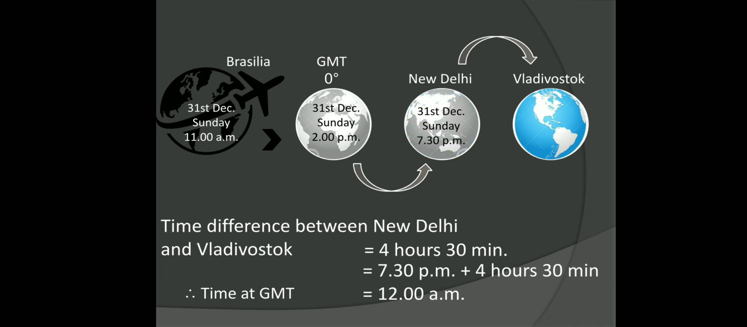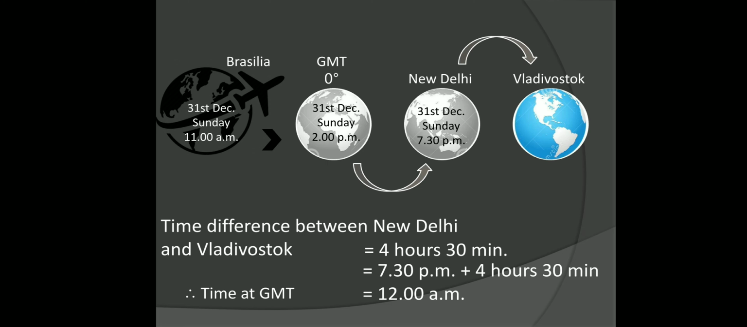See, have you all understood, children, now here? See, on 31st December it was 11 a.m. Then when it reached GMT, that is 0 degree, the time was 2 p.m. Now when it has reached New Delhi, the time is how much, children? 7:30 p.m. Correct?